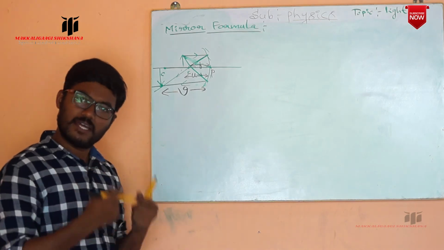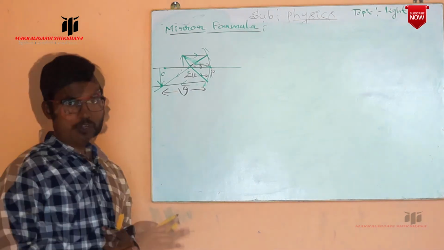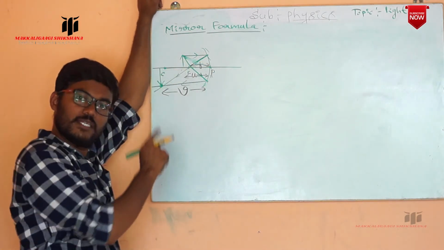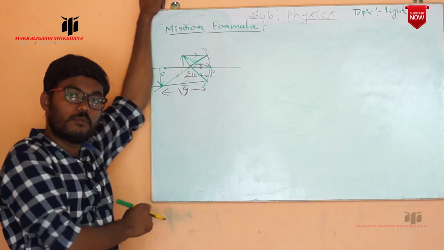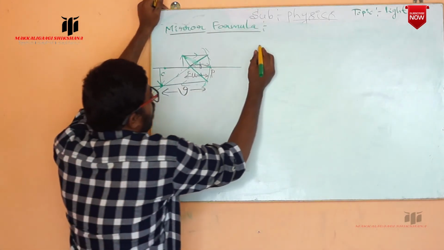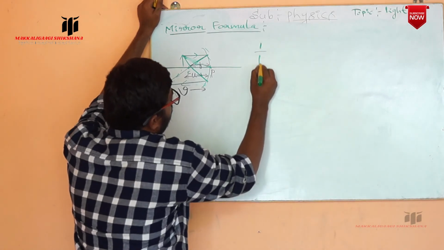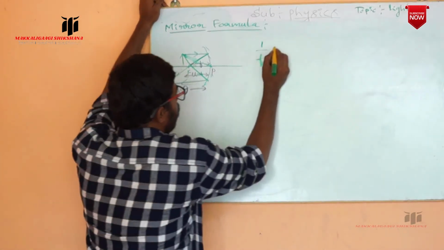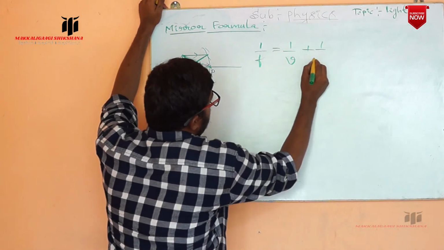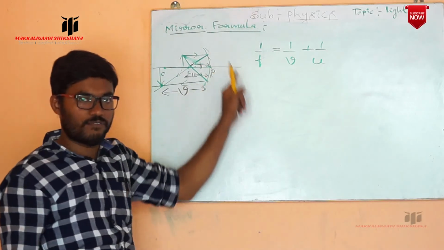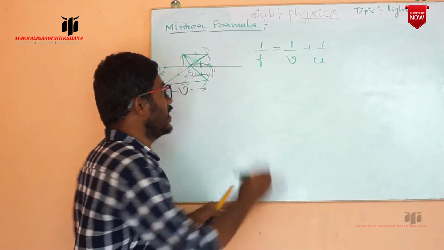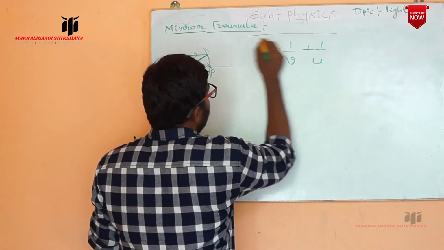In case of concave, in case of convex. So the relation between the focal length, image distance, and object distance, that we call the mirror formula, we write as 1 by f is equal to 1 by v plus 1 by u. So this we call the mirror formula.